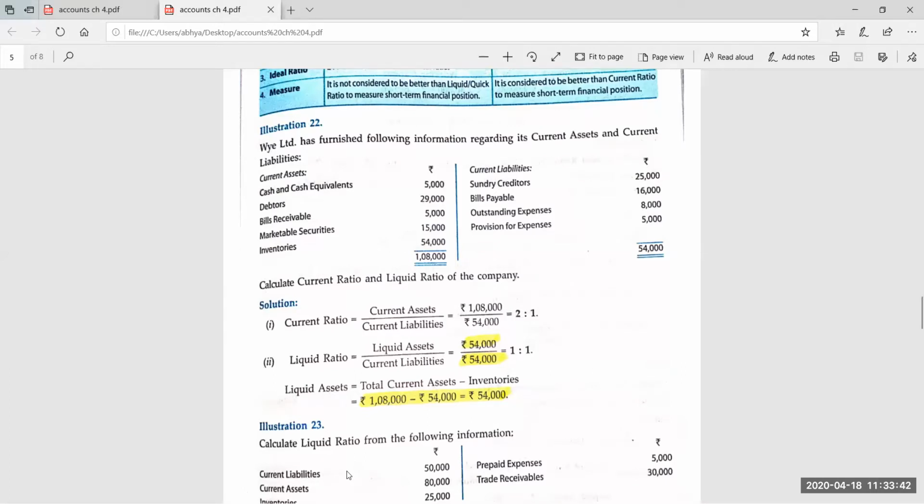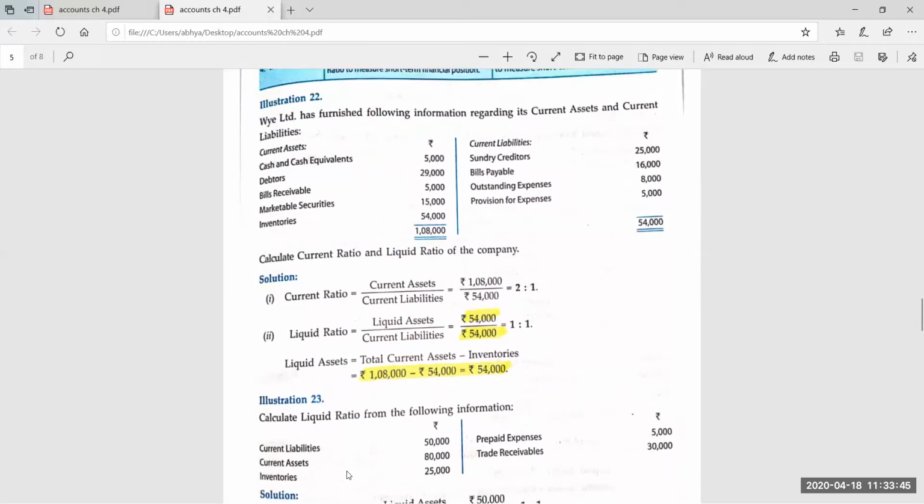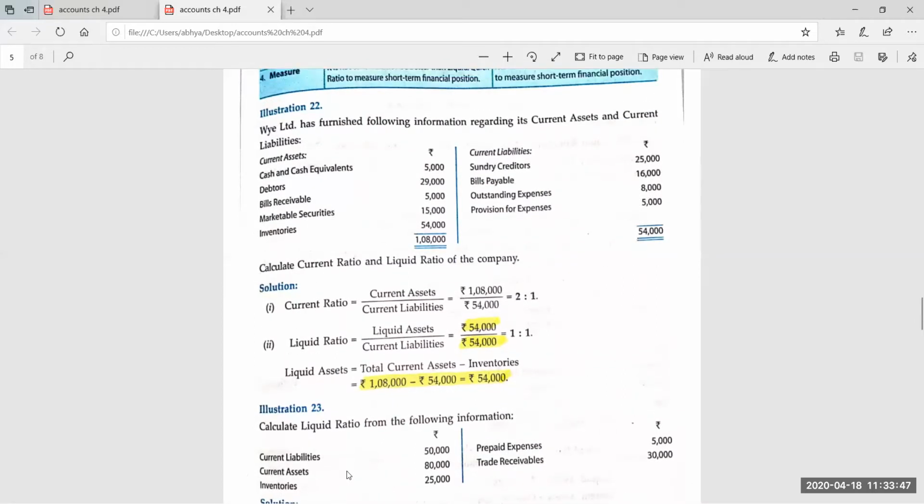Okay. So here now I am giving the second question. Take 2 minutes to solve this question. Current liabilities 50,000, current assets 80,000, inventories 25,000, prepaid expense 5,000, trade receivables 30,000. Just find out the answer fast.